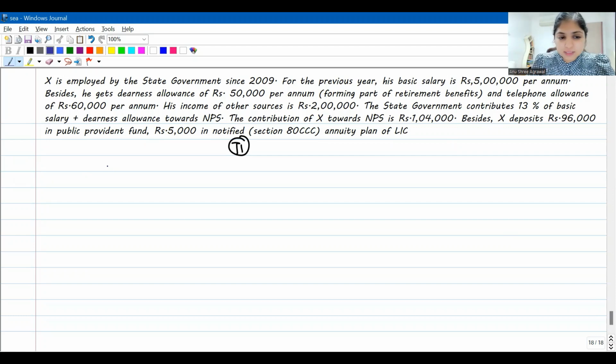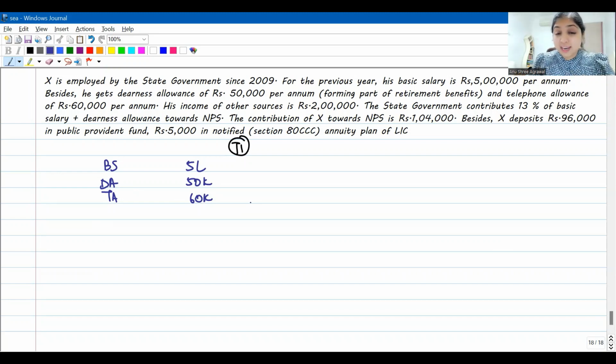First of all, they've given us his income under the head salary. So he has basic salary of 5 lakh rupees per annum. Then he has dearness allowance of 50,000 rupees per annum. And then telephone allowance. If you recall, telephone allowance is fully taxable. See, reimbursement of telephone bill, reimbursement of mobile bills will be fully exempt, okay? But telephone allowance will be fully taxable. So telephone allowance of 60,000 taxable.